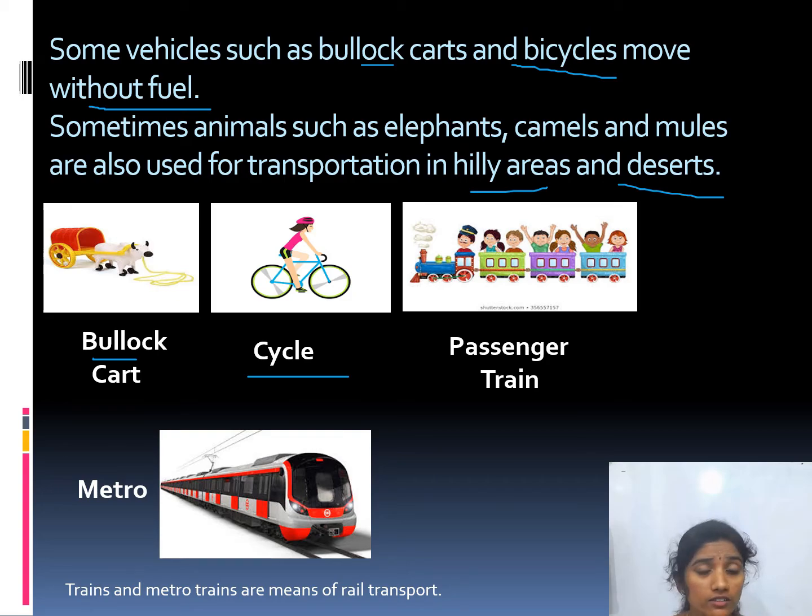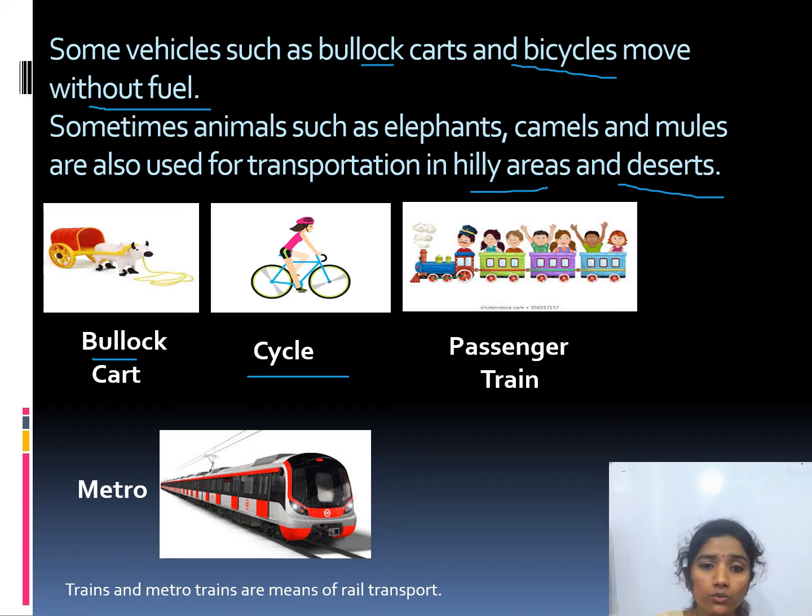In what kind of region were they used? The animals are used in hilly areas and in the deserts. In the desert, the camel. In hilly areas they can use mules. Next, trains and metro trains are means of rail transport.